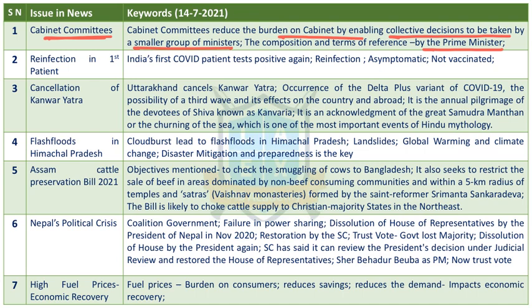Next issue is reinfection in the first COVID patient. India's first COVID patient tests positive again now after a gap of 1.5 years. She was studying in Wuhan Medical University. When she came back to Kerala for vacation to her hometown, she got infected with the COVID virus. None of her family members got infected till now. Now again she got infected, which is called reinfection. She is asymptomatic. She has not yet been vaccinated.